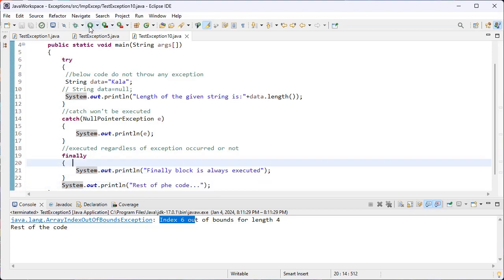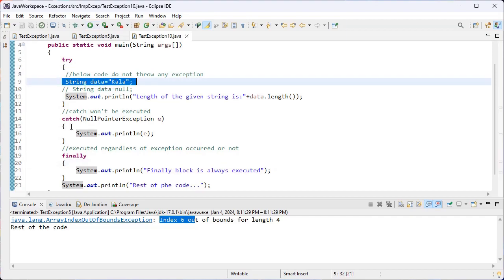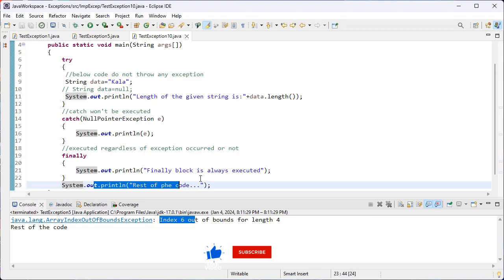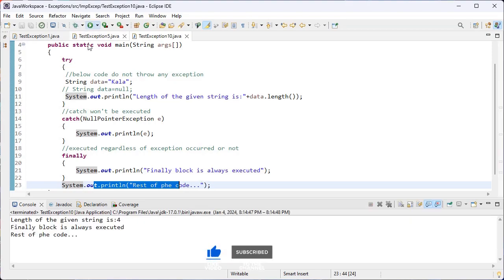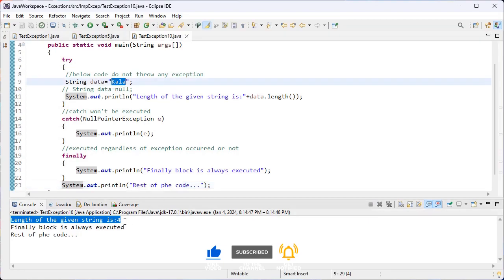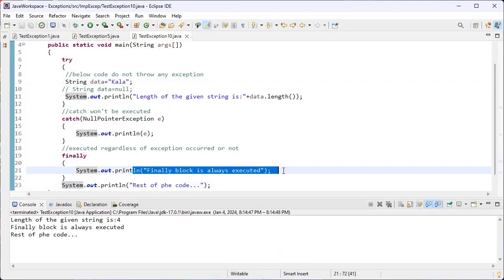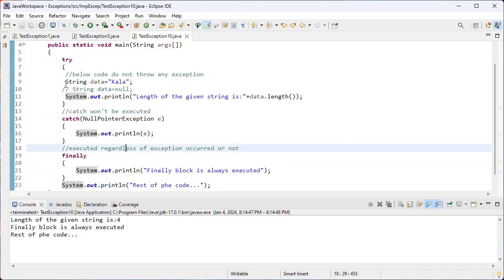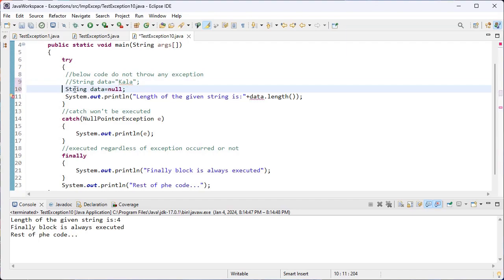Let me execute this one. Here there is no error. What will happen? The finally block and the rest of the lines only will be executed. So the length of the given string color is 4, and this statement is executed and this is also executed. Now I comment this line and I uncomment this one.